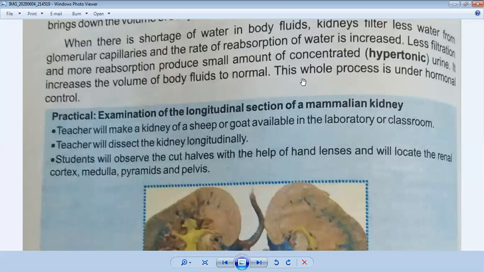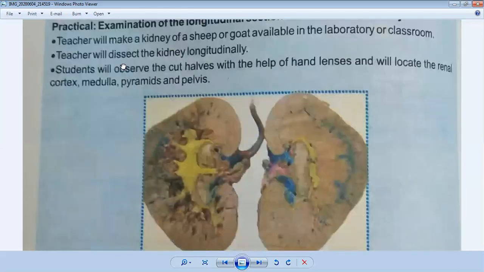This whole process is under hormonal control. So this is our topic of today, how our kidneys maintain dilute urine.